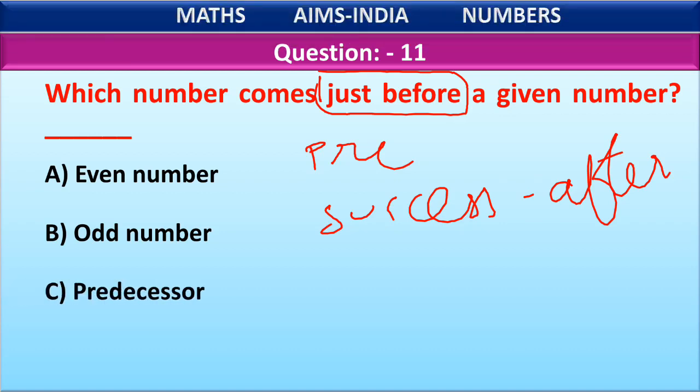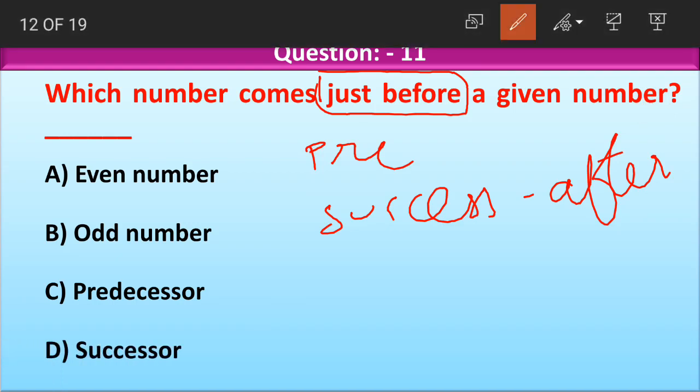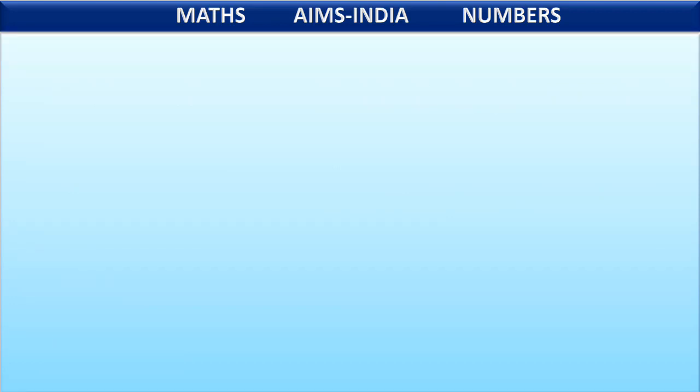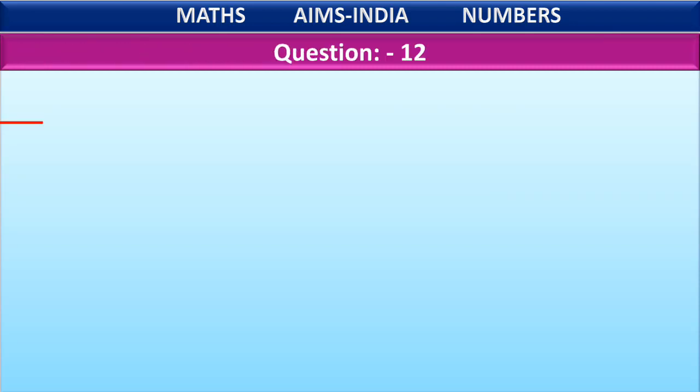Option C, predecessor. Yes, here look at the word predecessor. I said pre means before. Predecessor is a number which comes just before a given number. So predecessor is our correct answer. Last option is successor. What is successor, children? Successor is a number which comes after a given number. Predecessor comes before a given number. I hope this is clear here. Predecessor and successor.